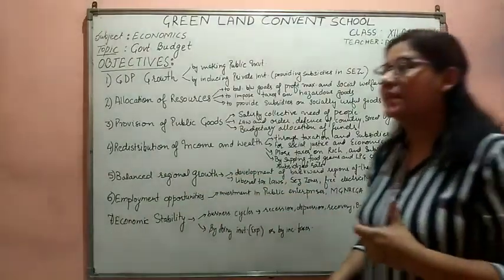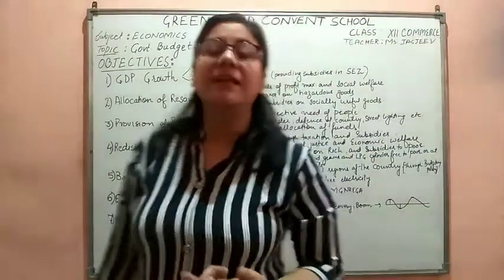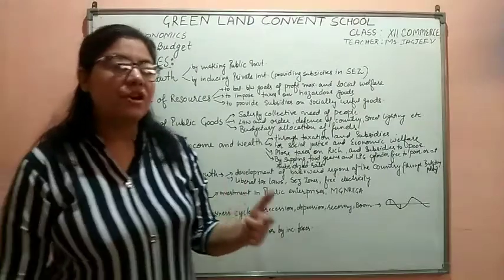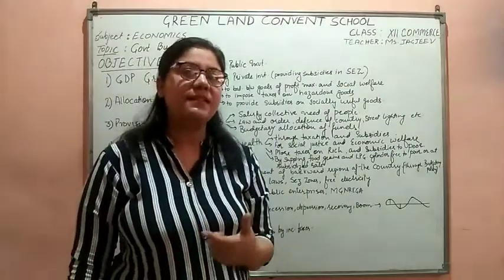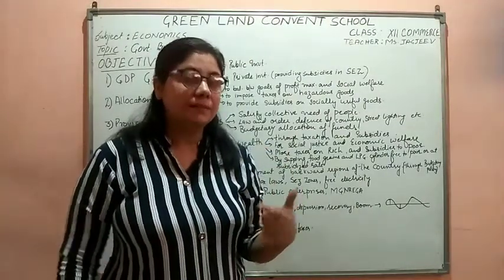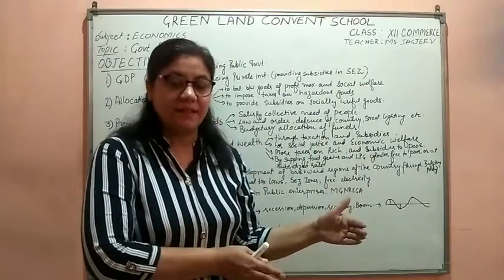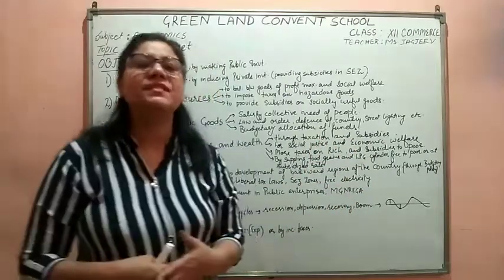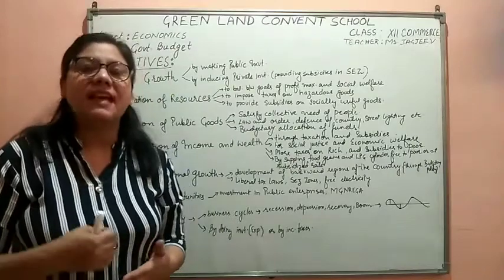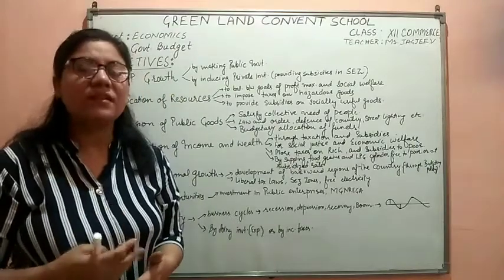For example, let me talk about the Ujjwala Yojana by Prime Minister Modi. It is providing the gas cylinder; all of us know that the LPG cylinder is given to us at the subsidized rate. What did the government do?